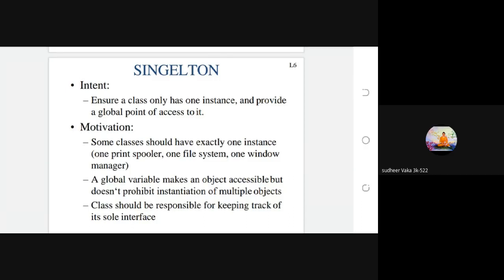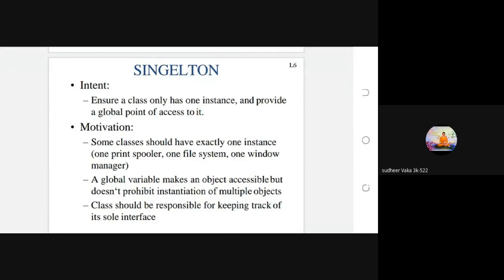The first point of the motivation is that some classes should have exactly one instance, for example a printer spooler, file system, and window manager. These are examples where a class should contain only one instance. For this purpose, you can use the singleton design pattern, which creates only one single instance for the class. So this is the first motivation.